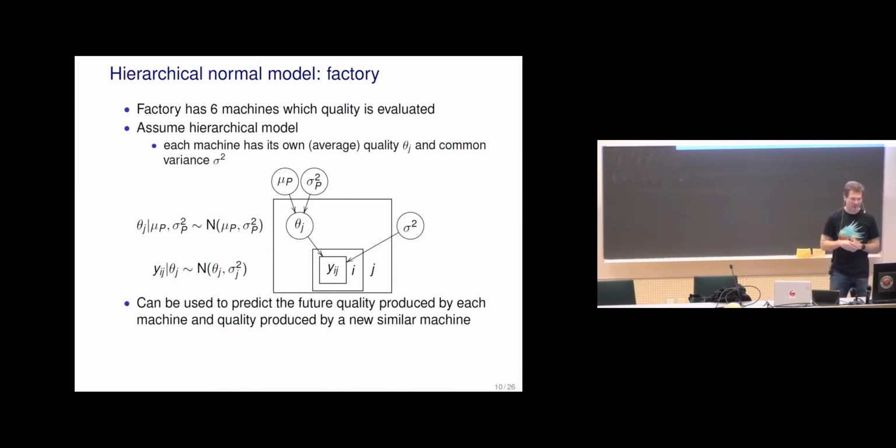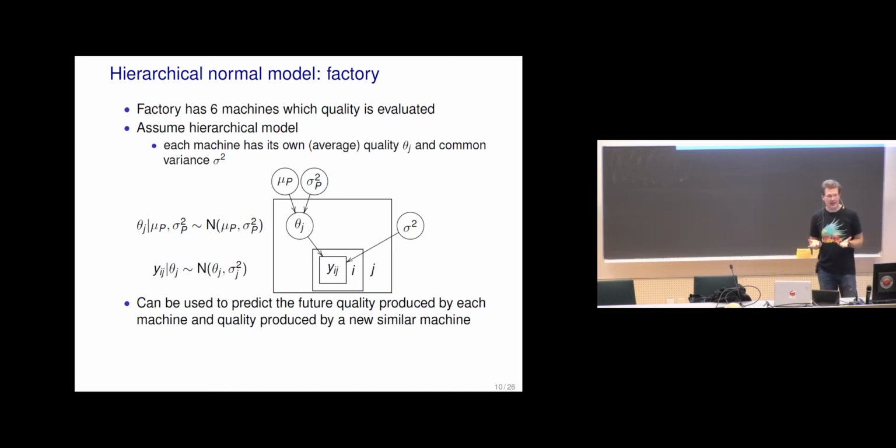In your exercise, there's this hierarchical normal model for factory. So the book has this eight schools example, which I also explain soon, but which is a bit of an oversimplified example, and then this factory example has the more common hierarchical normal model.